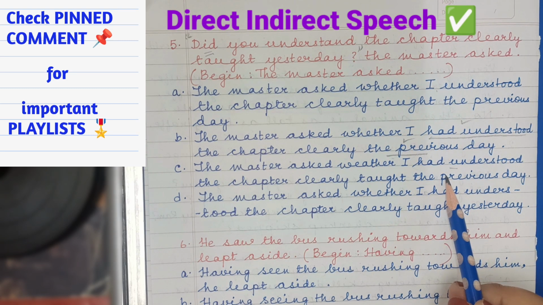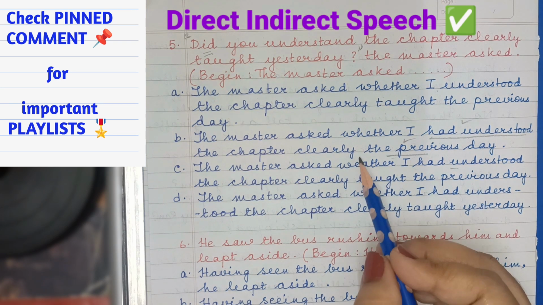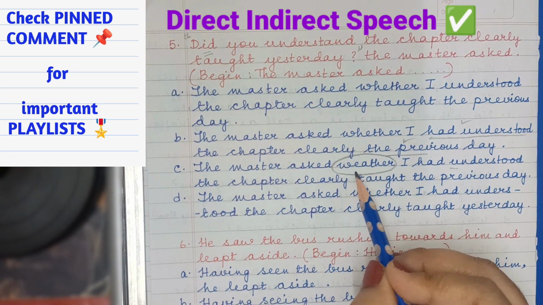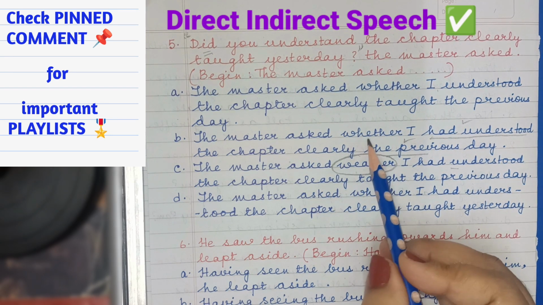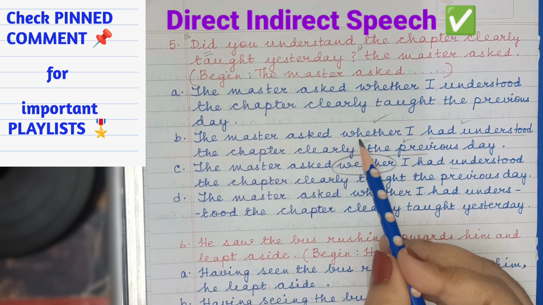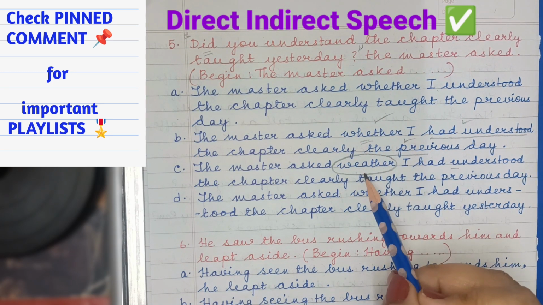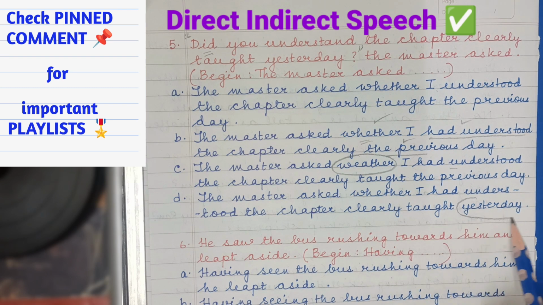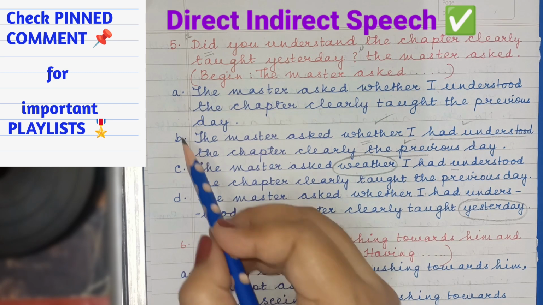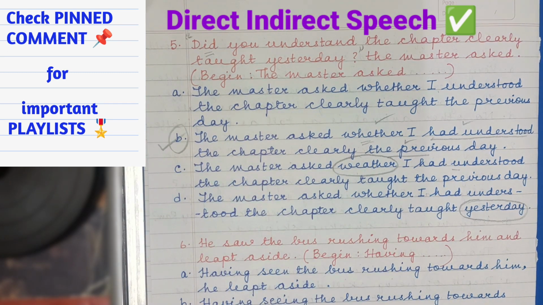But this is incorrect. Now tell me why. I hope you have already understood the error. Yes, incorrect spelling of whether. W-E-A-T-H-E-R, weather? No, you're supposed to write whether, W-H-E-T-H-E-R. Eliminated. Next, the master asked whether I had understood the chapter clearly taught yesterday. Here, yesterday remains yesterday, no change. Therefore, incorrect. Option B is the right answer.